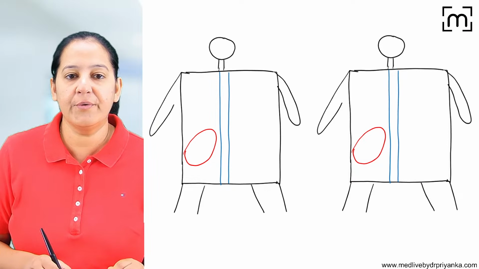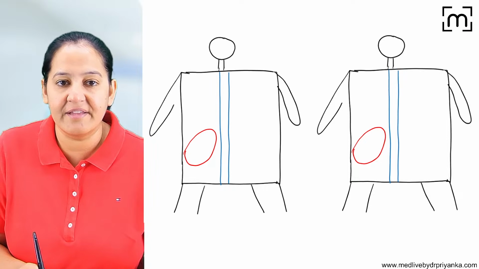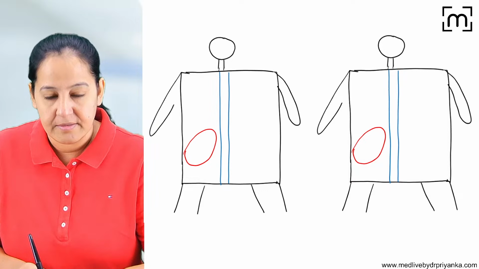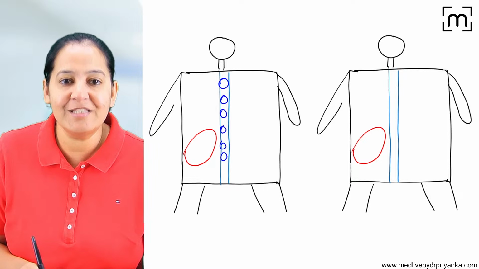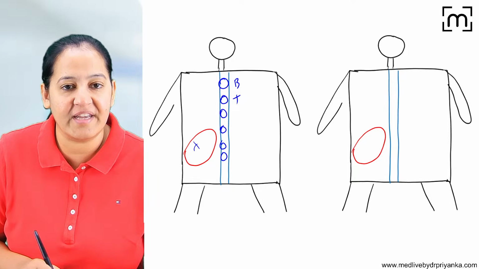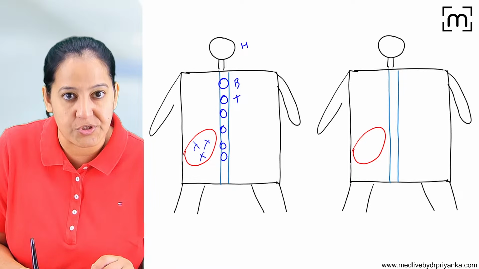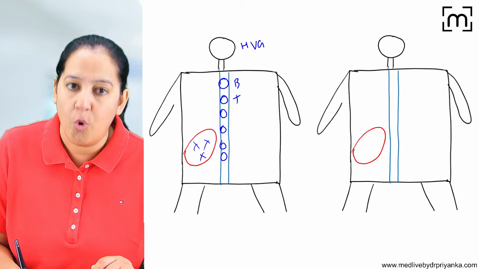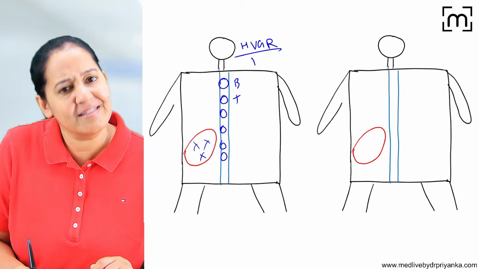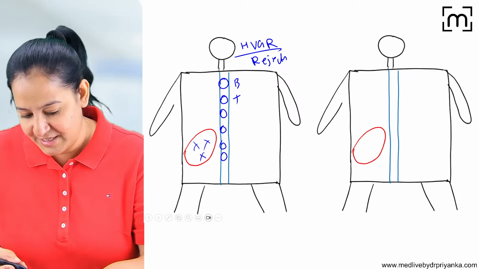Okay, so here you can see. As soon as I say the word rejection, the recipient body contains the B and T lymphocytes, and these B and T lymphocytes are rejecting the graft. So who is rejecting the graft? The recipient. The recipient is the host. So the host is rejecting the graft. Host versus graft rejection, host versus graft reaction. It is simple rejection. If I say the word simple rejection, you have this imagination and you are right.